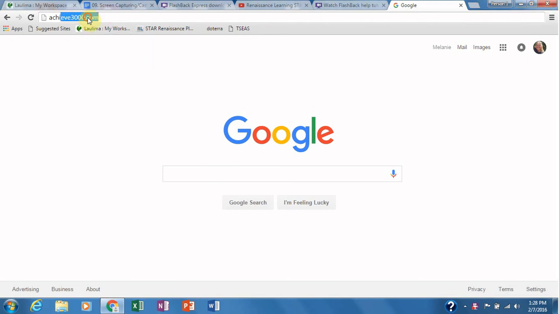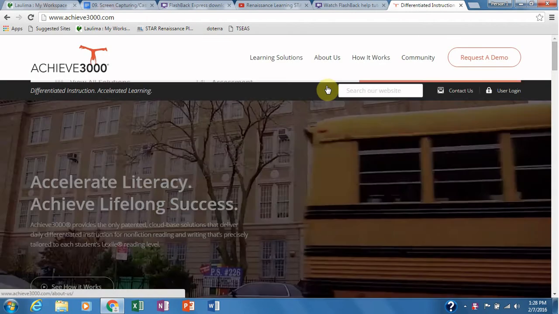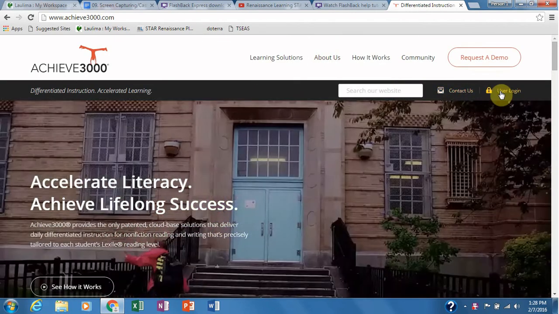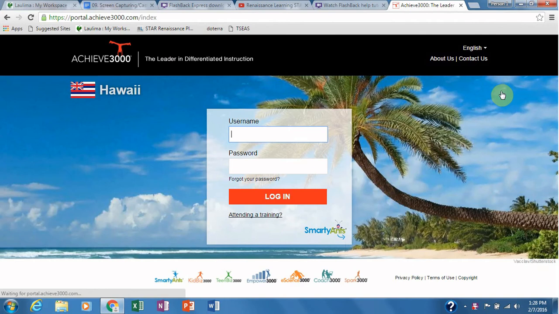To log into Achieve, type achieve3000.com. If this is a screen that shows up, you want to do user login. At the user login, your login is your first name dot your last name, and then enter your password and log in.